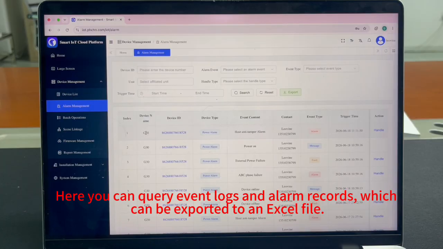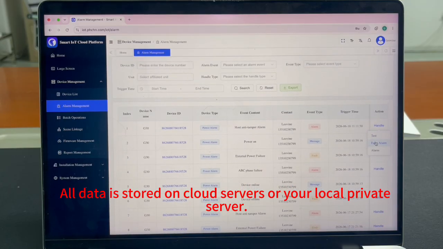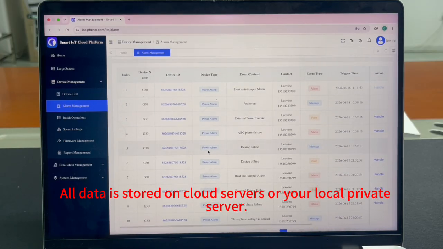Here you can query event logs and alarm records, which can be exported to an Excel file. Actually, the event logs and alarm records can be printed. All data is stored on cloud servers or your local private servers.